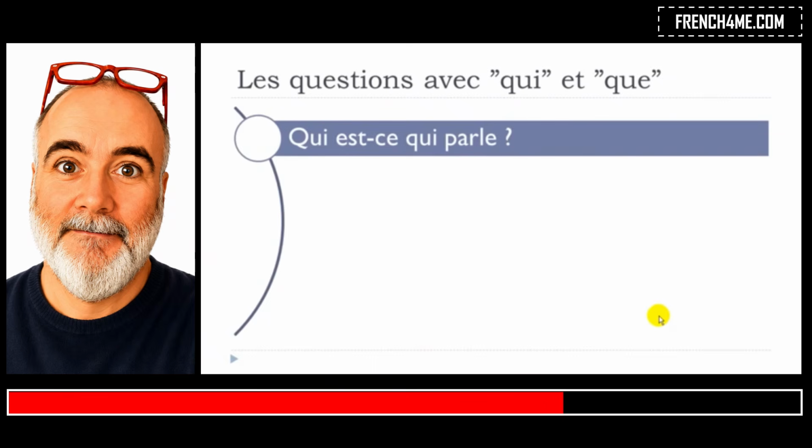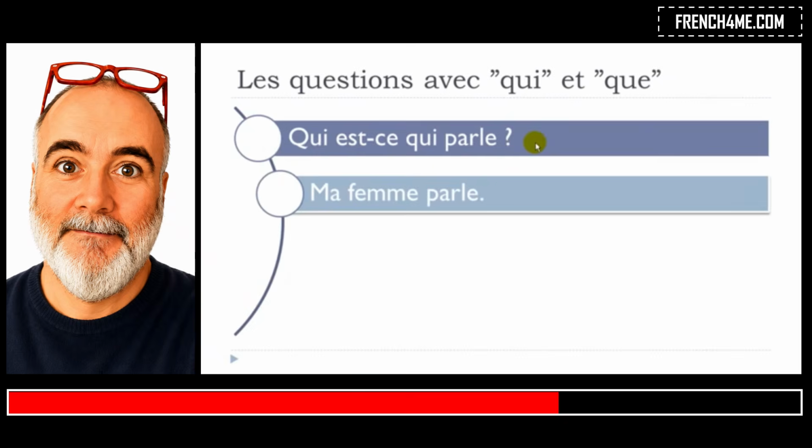Let's see a few examples. The first one, qui est-ce qui parle? And then the answer could be, ma femme parle. My wife talks or is talking. Okay? So in the answer that you give here, it's ma femme parle. So it's the subject.